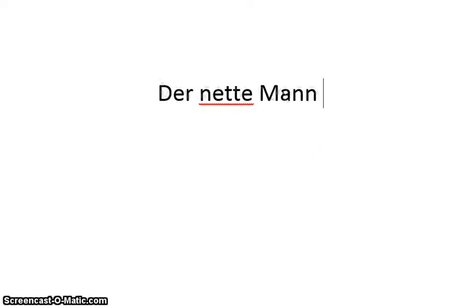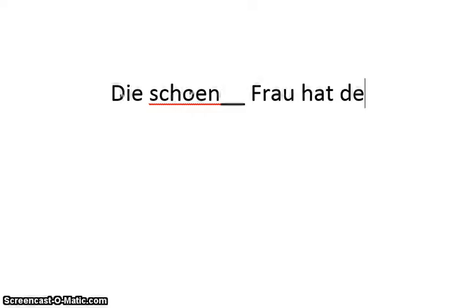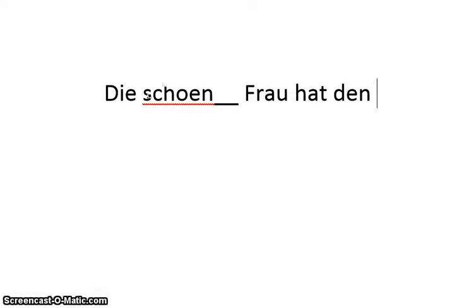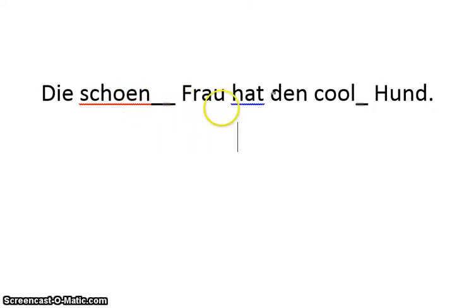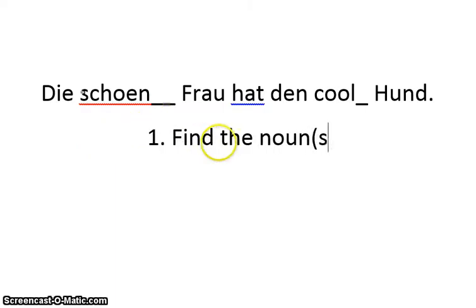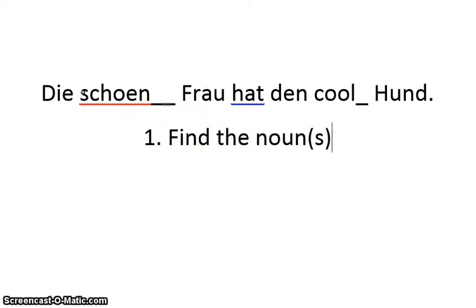Okay, so we know our steps. Let's say: die schöne Frau hat den coolen Hund. So the pretty woman has a cool dog. All right, step 1, find the noun. Okay, so we have 2 nouns in this case that we're going to be adding an ending to. So noun number 1, Frau, because that's the noun that comes after the adjective. Noun number 2, Hund, because it also is a noun that comes after an adjective. So we found our nouns.